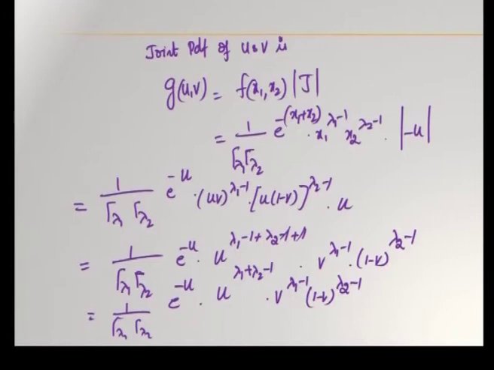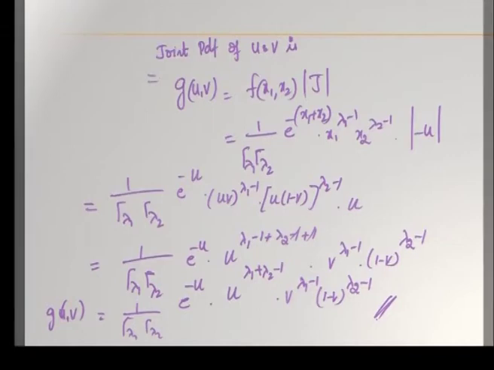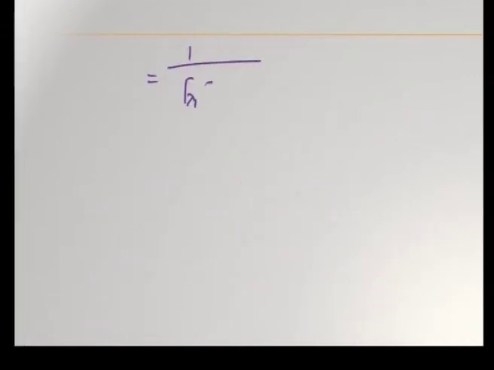Now, this is the joint PDF of u and v we have got. This has to be arranged in a format so that u follows a gamma distribution with parameter lambda 1 plus lambda 2, and v follows a beta distribution of first kind with parameters lambda 1 and lambda 2. You can arrange it. How is this arranged? That is 1 by gamma lambda 1, gamma lambda 2, and before that we have to multiply and divide by gamma lambda 1 plus lambda 2.